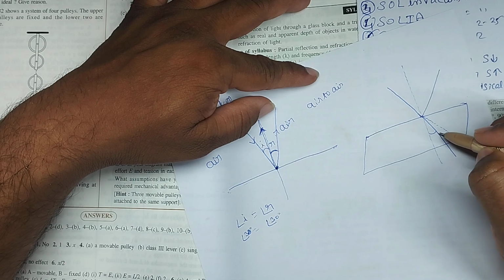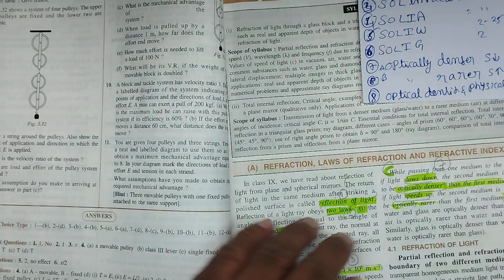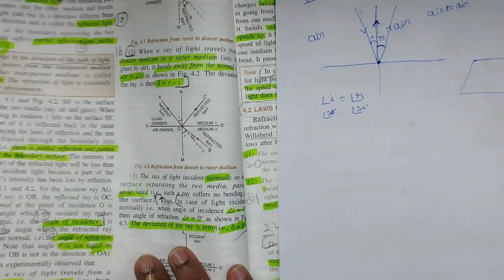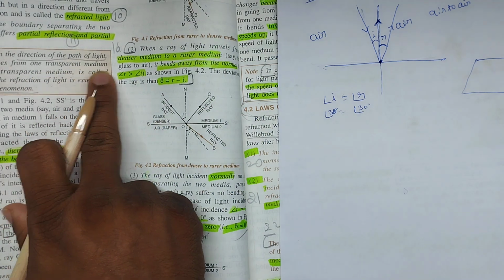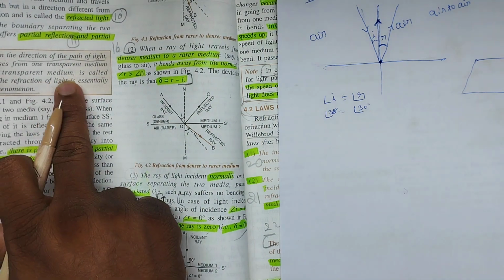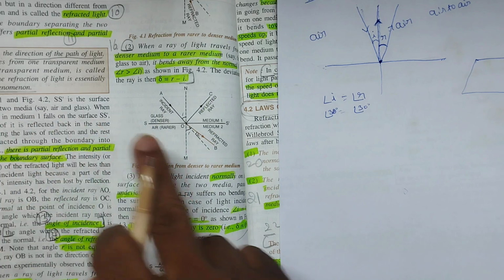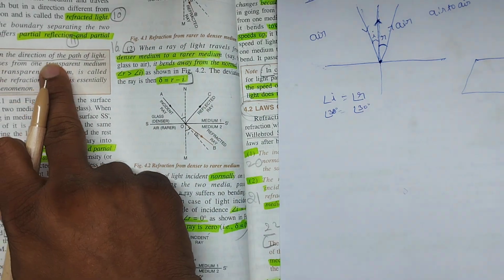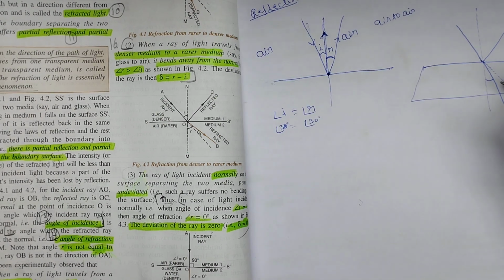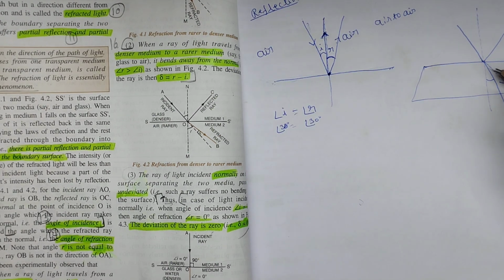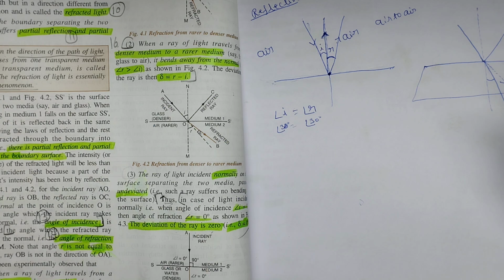That is called refraction. That is the definition given in this book: the change in the direction of the path of light when it passes from one transparent medium to another transparent medium is called refraction. This is the path of the light. It should go along AC, but it travels in the BD path.